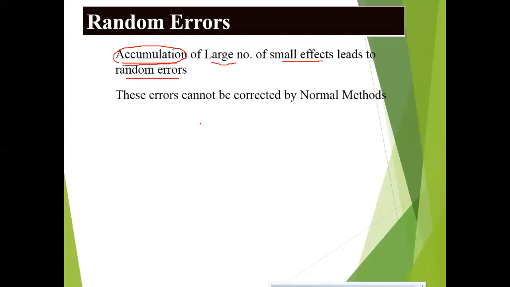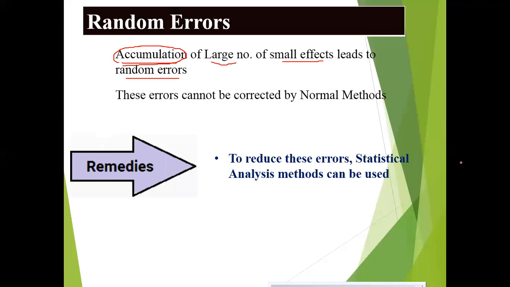These errors cannot be corrected by normal methods. So we cannot go for normal methods. Normal methods in the sense calibration or any other remedial actions. We cannot solve these random errors. That's why we can go for statistical analysis of random errors.